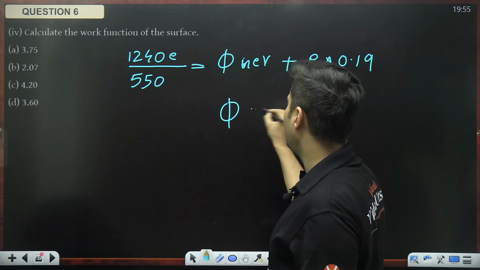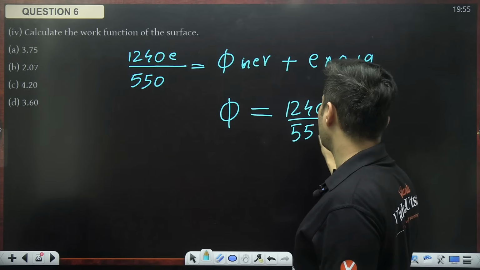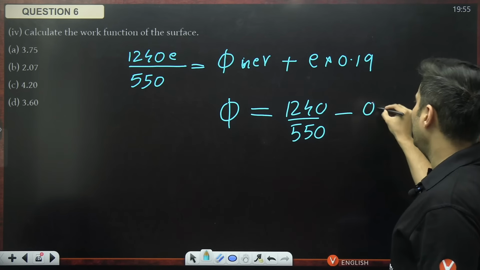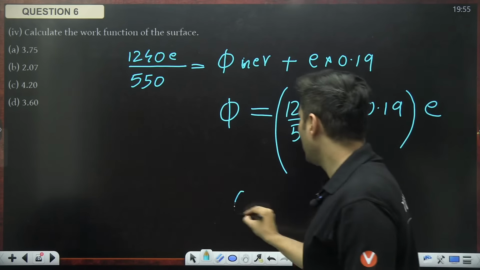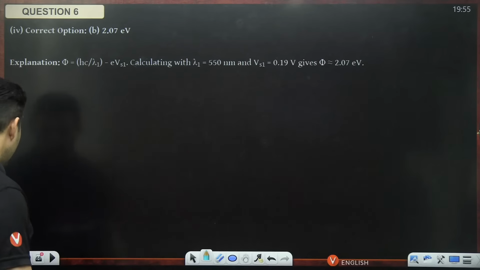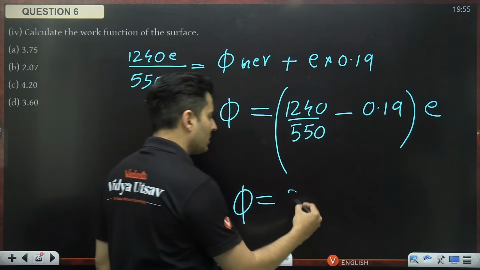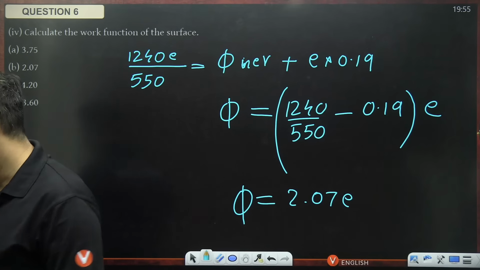Solve this and you will get the value of the work function. It will be 1240 by 550 minus 0.19, where e is common. So the work function comes out as 2.07 electron volt.